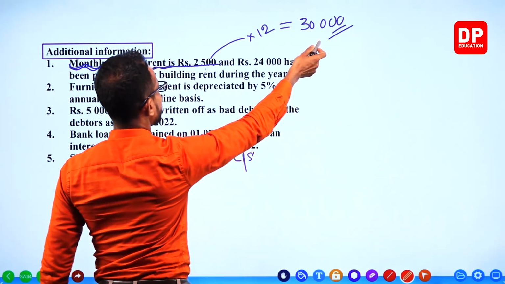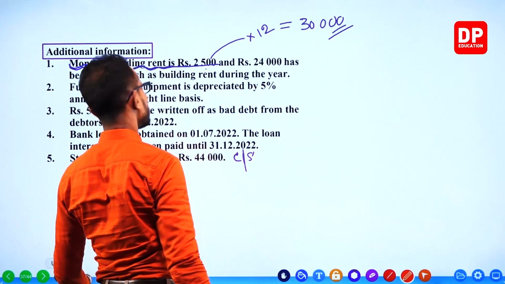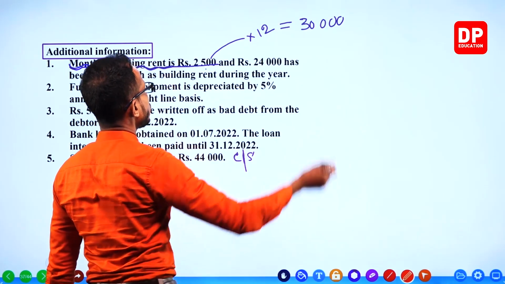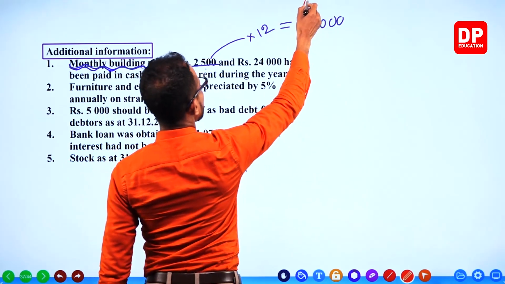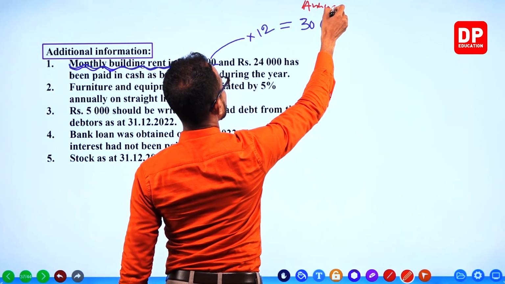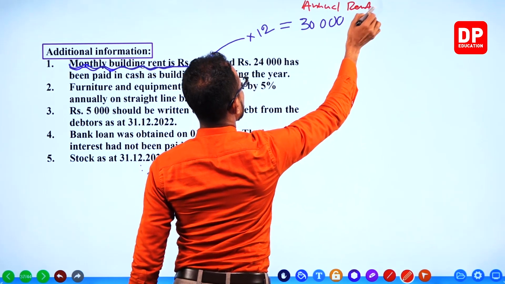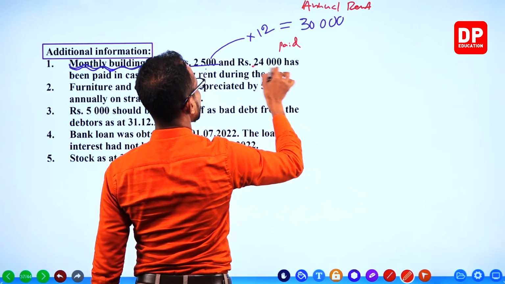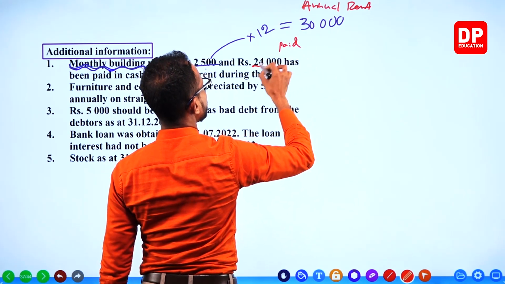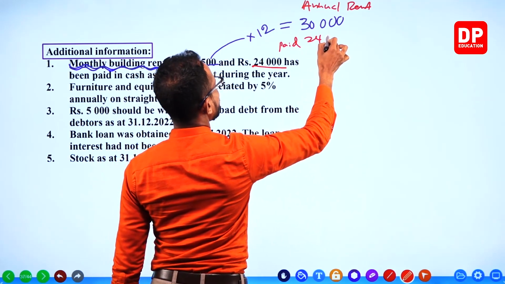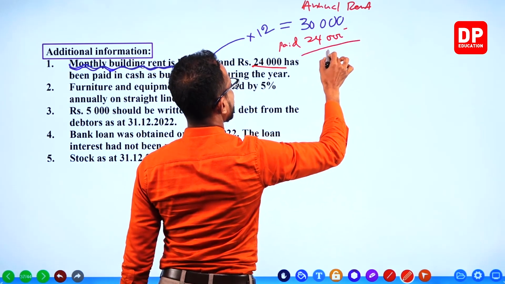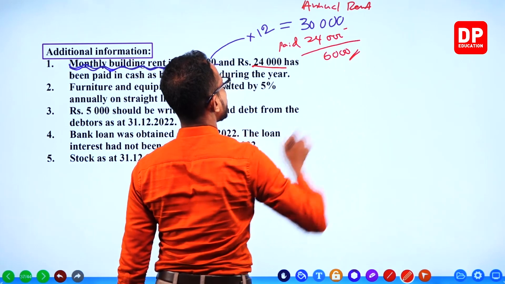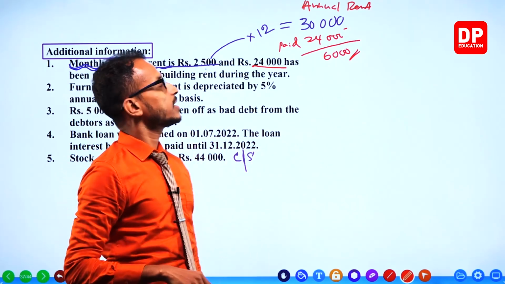Out of 30,000 annual rent, only 24,000 is paid. You subtract that and the answer is 6,000. That is the unpaid rent.